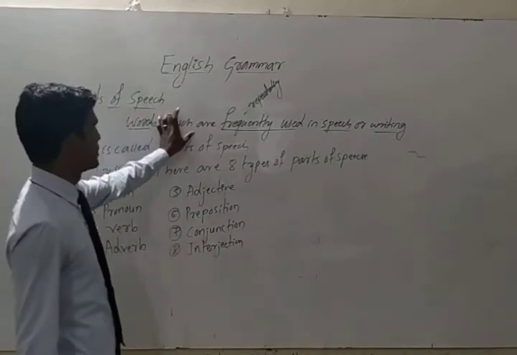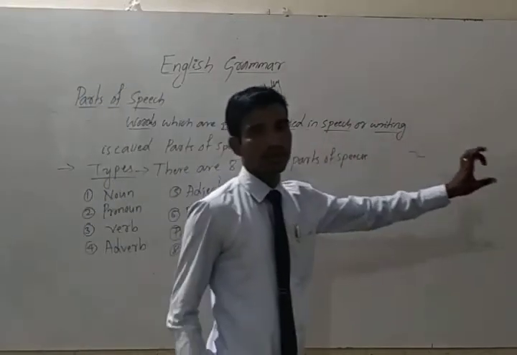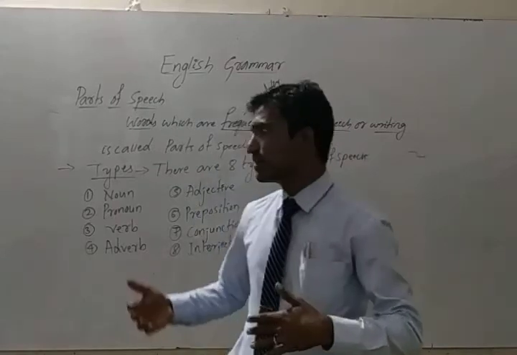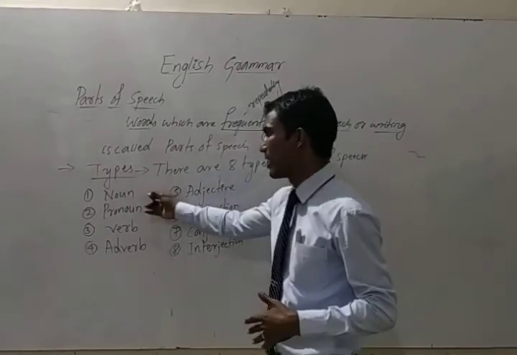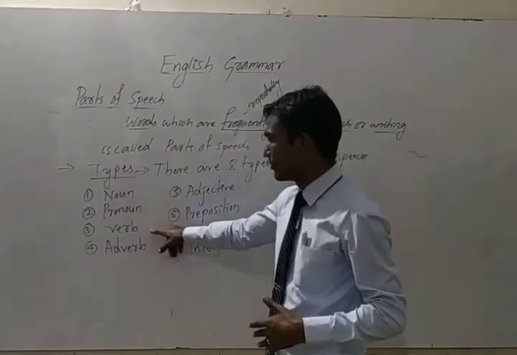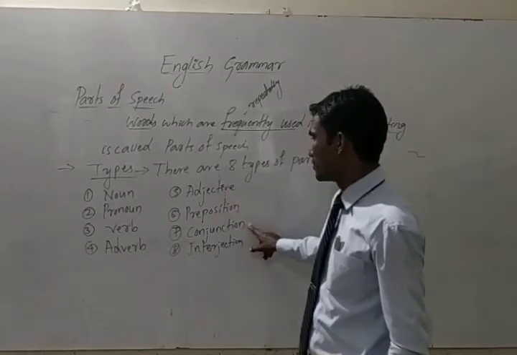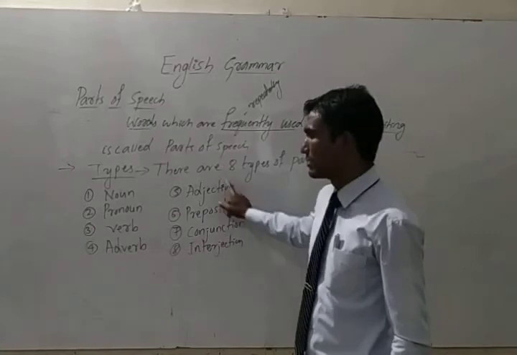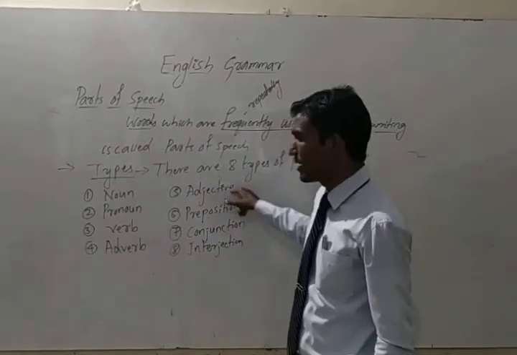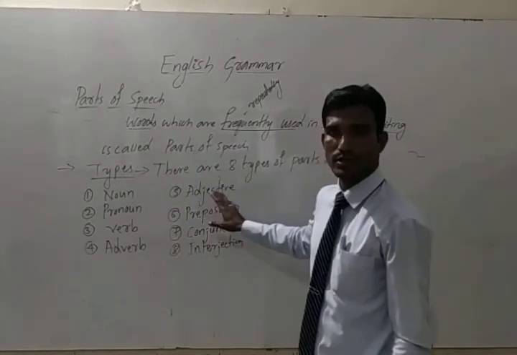Words which are frequently used in speech or writing are called parts of speech. See, noun, pronoun, verb, adverb, adjective, preposition, conjunction and interjection. These are the 8 kinds or 8 types of parts of speech.